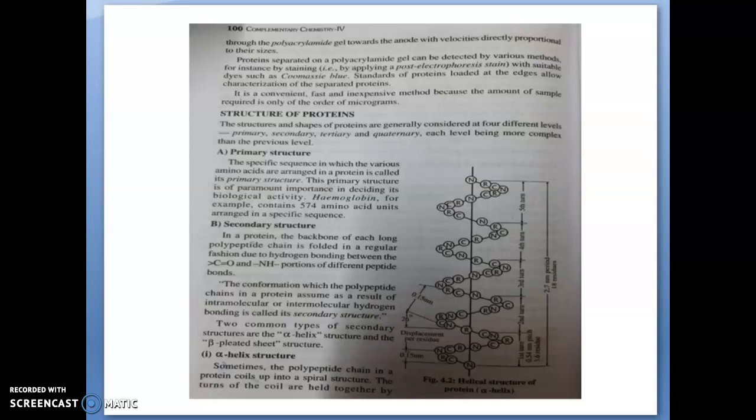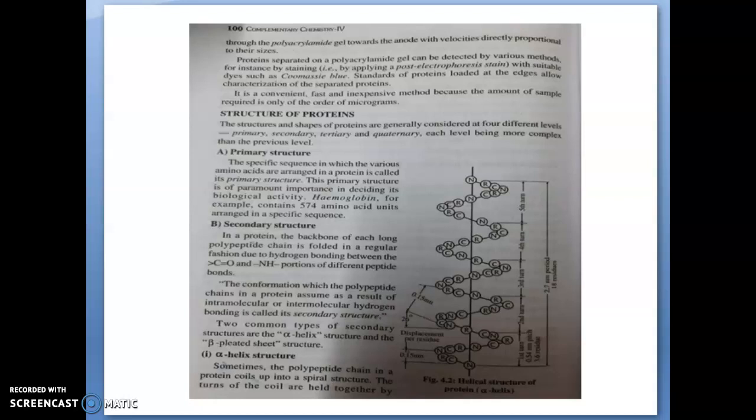Hi students, in this video we are discussing the structure of protein. The structure and shape of protein are generally considered at 4 different levels: primary, secondary, tertiary and quaternary. And what is primary structure?